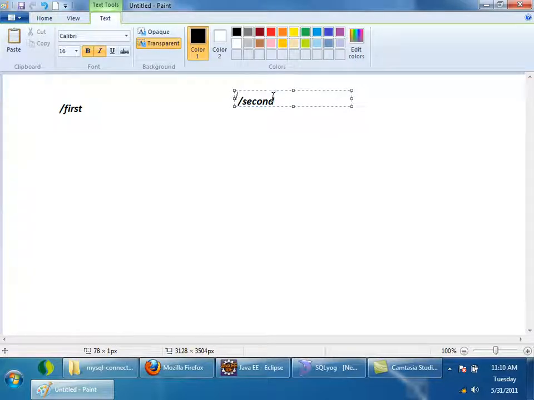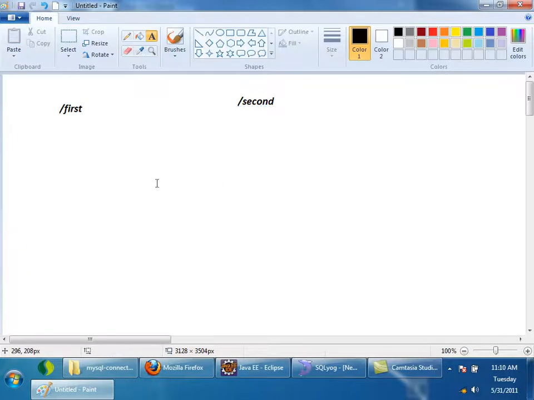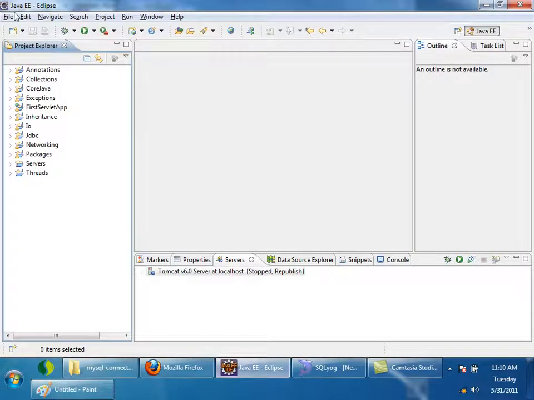Okay, so you can also do this parallelly with me right now. We'll create a separate project, create two servlets, and I'll show you how to forward from one servlet to the other. I'm going to create a new project now.